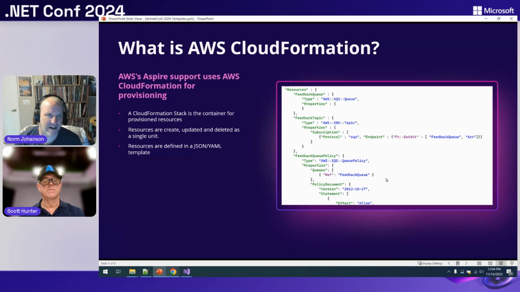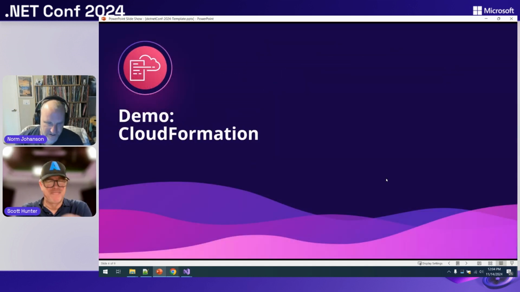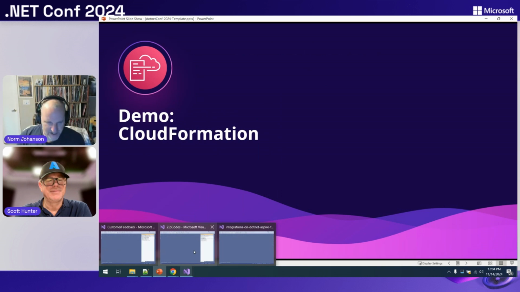Now, I am a terrible PowerPoint person, so we're really just going to look at this in code. We're just going to go to Visual Studio. Visual Studio is our exciting place, right?